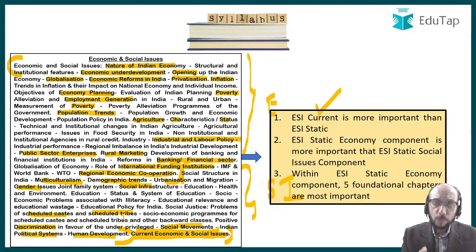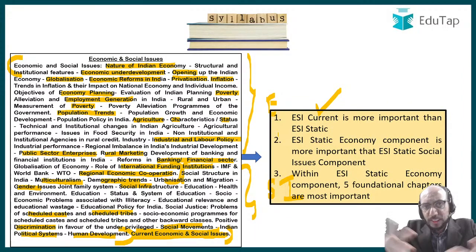Point number 2 is that within static, everything over here that I have read so far is static. What is the meaning of static and what is the meaning of current? Static is something which doesn't change. Current is something which keeps changing. So your basic concepts do not change much. That is static. So we will be discussing basic concepts which do not change much with respect to each and every chapter that we have talked about. So ESI current is more important than ESI static.